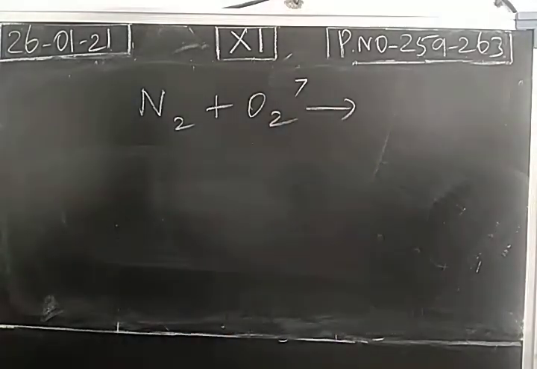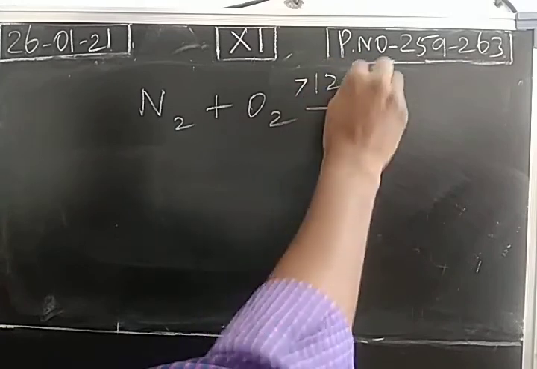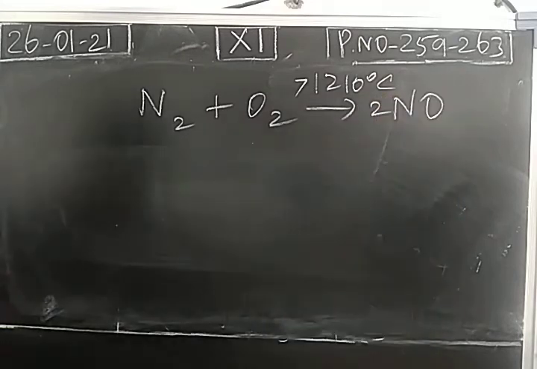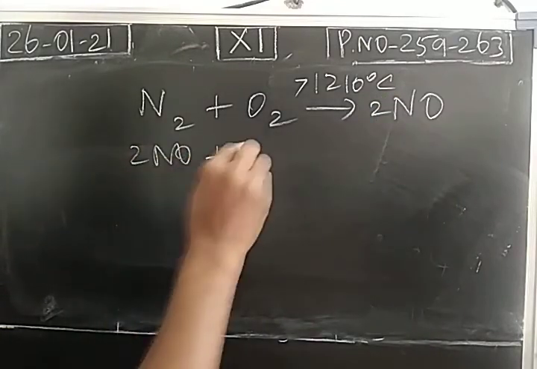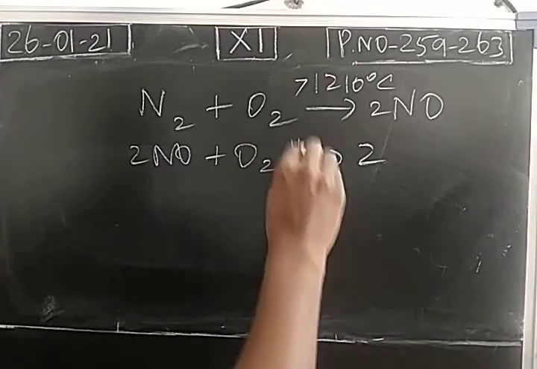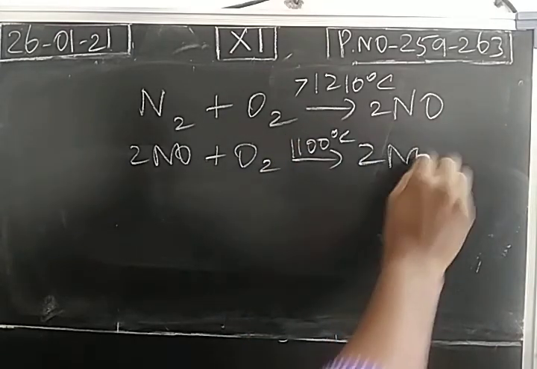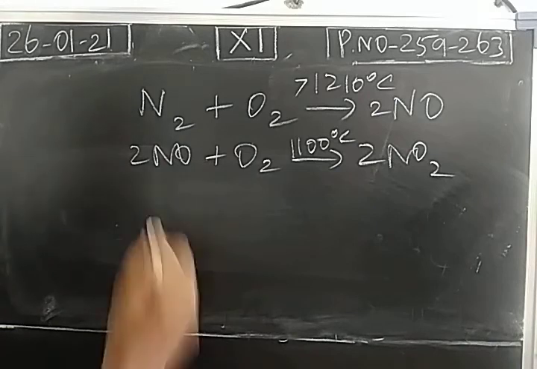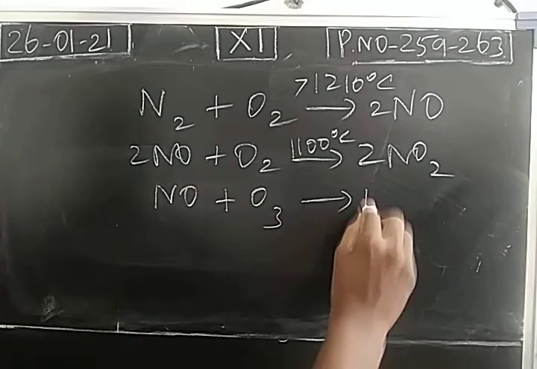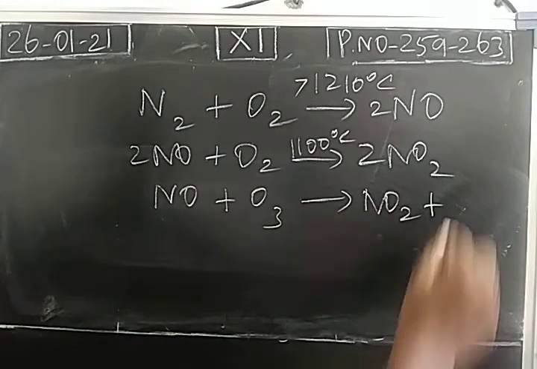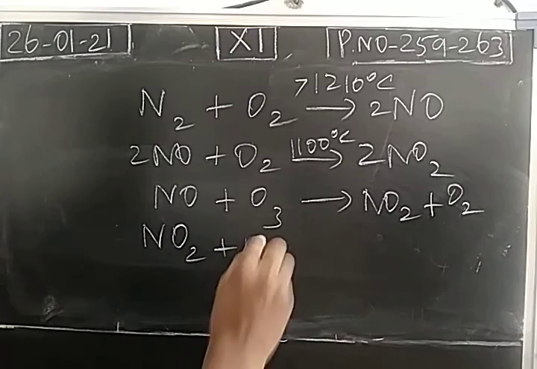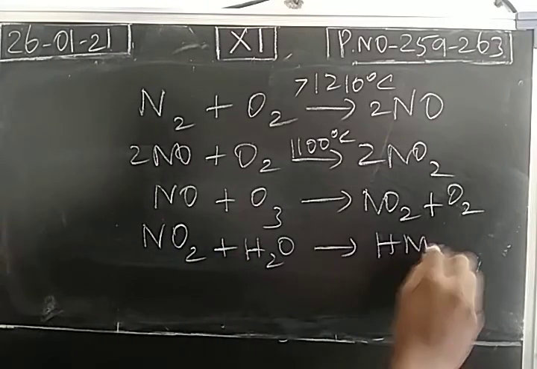So when we heat nitrogen in the atmospheric air above 1210 degrees Celsius, first we get nitric oxide. The produced nitric oxide is oxidized again at 1100 degrees Celsius. We get nitrogen dioxide gas. One more possibility: nitric oxide can combine with the ozone molecules. It may give nitrogen dioxide and oxygen. So the produced nitrogen dioxide will combine with moisture, it forms nitric acid.